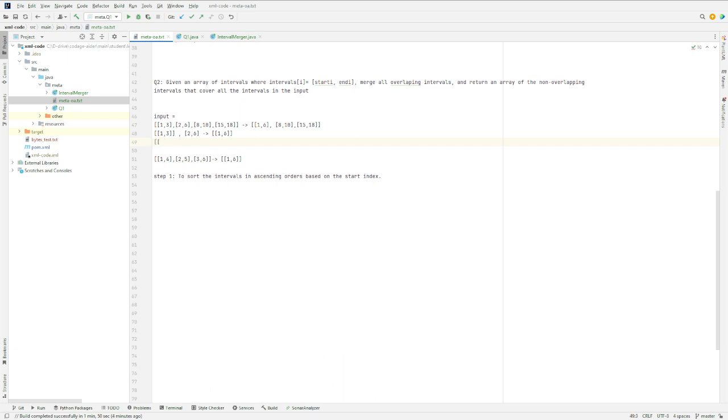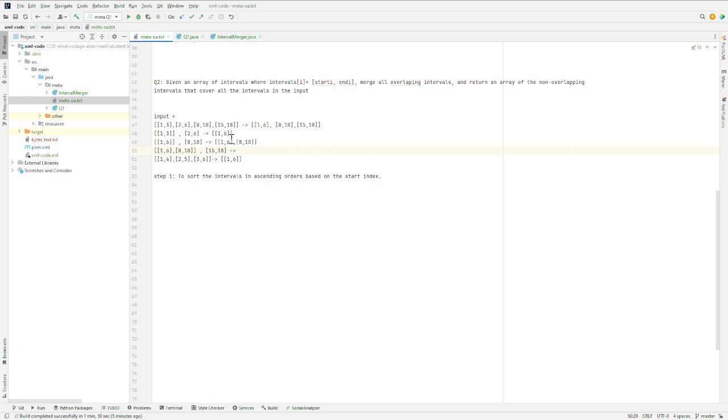Now in our result list we have 1 comma 6, and the next element from the main input list is 8 comma 10. These two don't overlap, so we simply append the new non-overlapping interval to our resulting list. So our resulting list becomes this. Now, once we have this resulting list, the next interval in the input list is 15, 18.